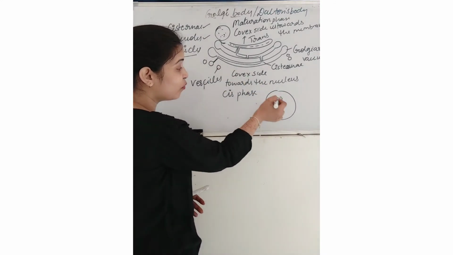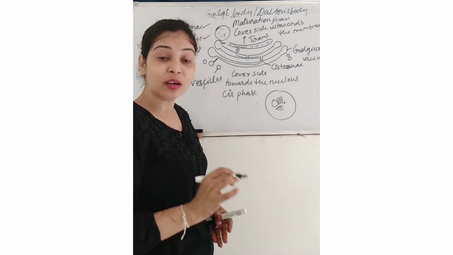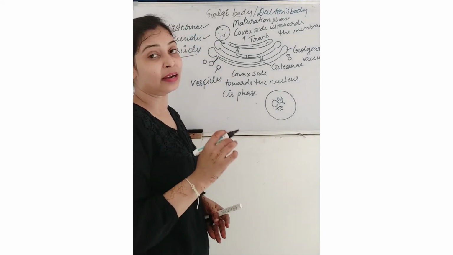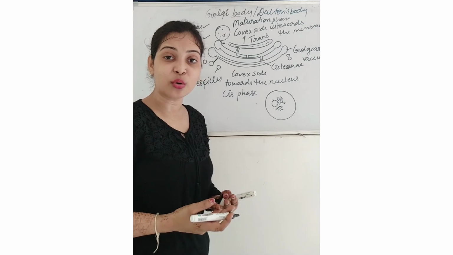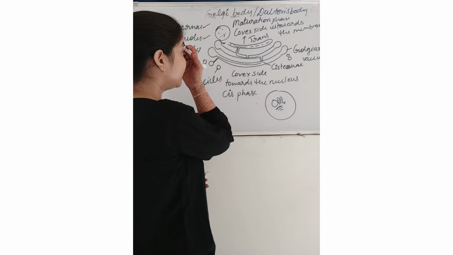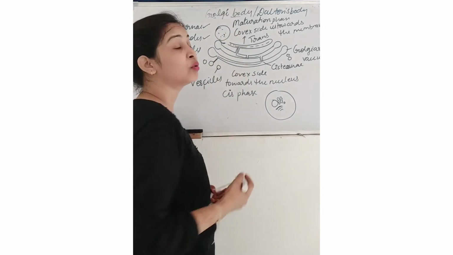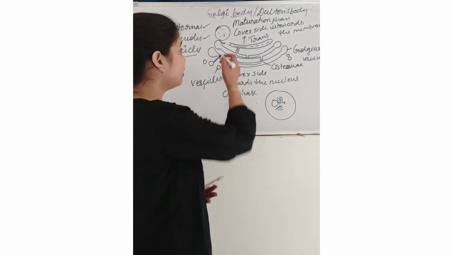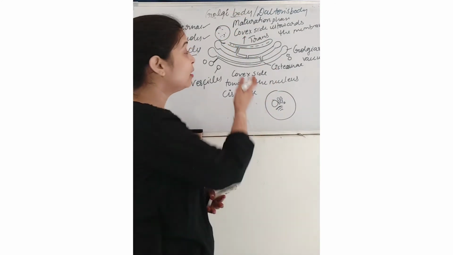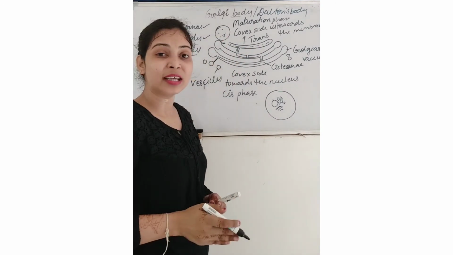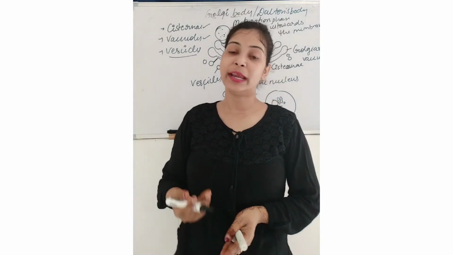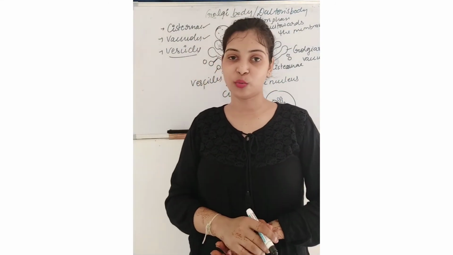These vesicles come from the endoplasmic reticulum carrying protein, attach with the cisternae, and here the complete modification of proteins takes place. They convert into hydrolytic enzymes, and after maturation, the hydrolytic enzyme filled vesicle detaches from the cisternae, forms the big spherical vacuole, and later gives rise to the lysosomes.